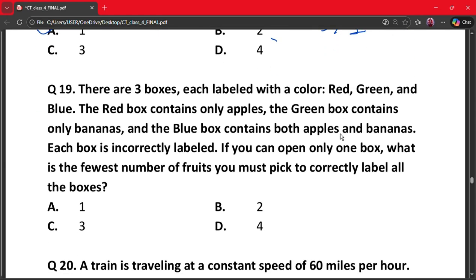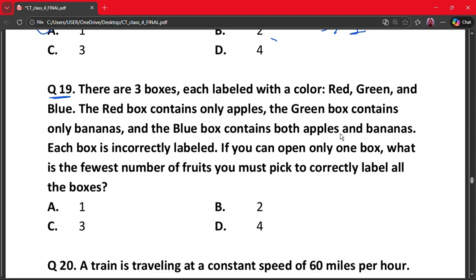Our next question is question number 19. There are 3 boxes, each labeled with a color: red, green and blue. The red box contains only apples, the green box contains only bananas, and the blue box contains both apples and bananas. Each box is incorrectly labeled.